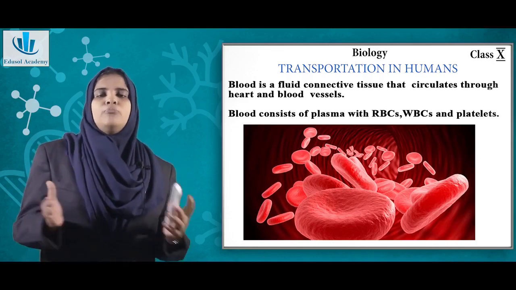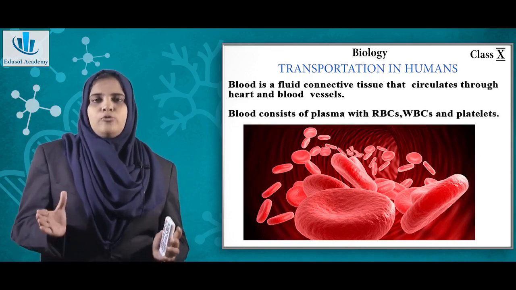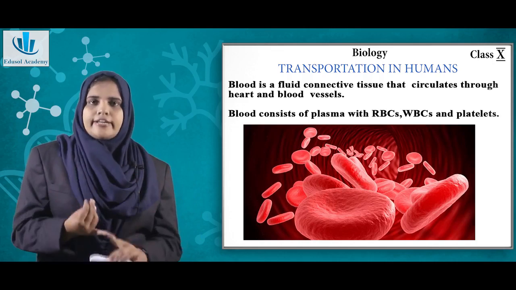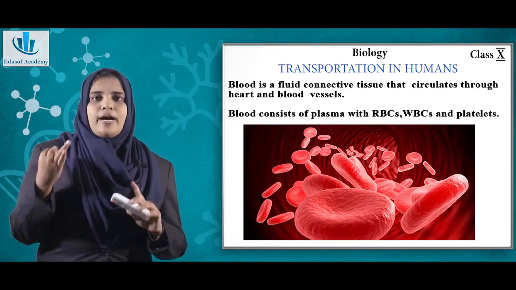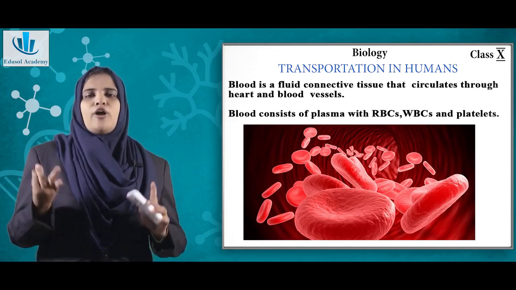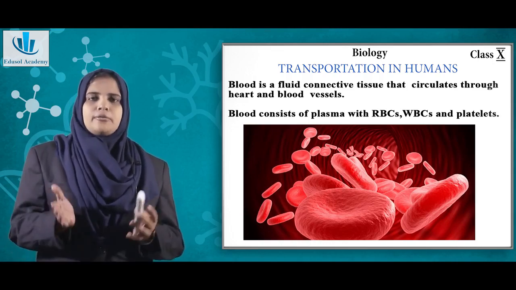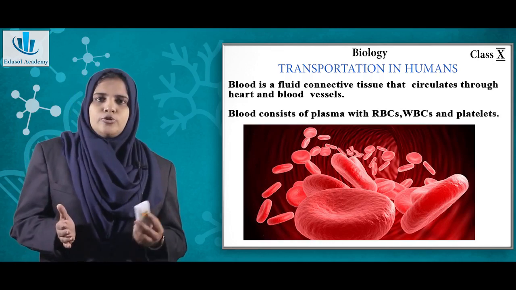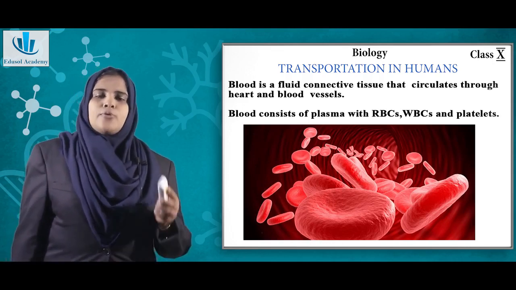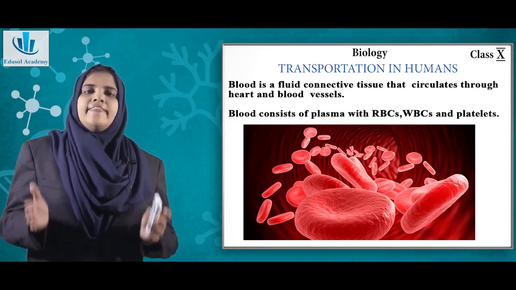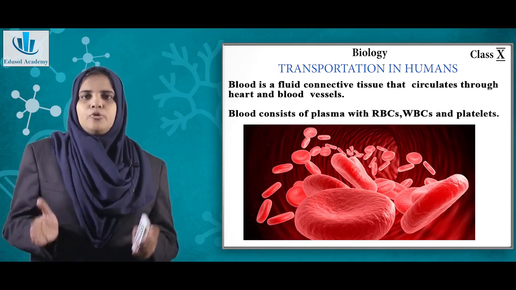The cellular component of blood includes RBCs or red blood corpuscles, WBCs or white blood corpuscles, and platelets. RBCs are also called erythrocytes. RBCs contain the pigment called hemoglobin.